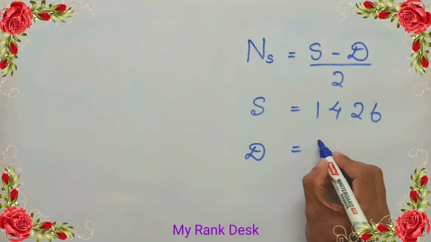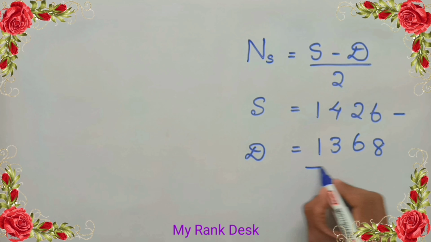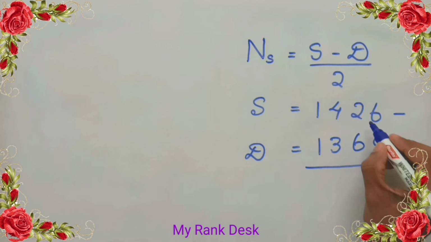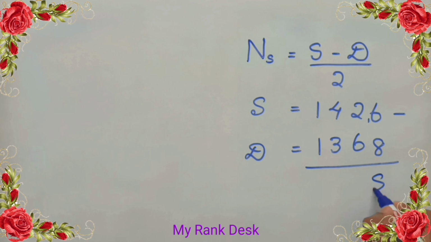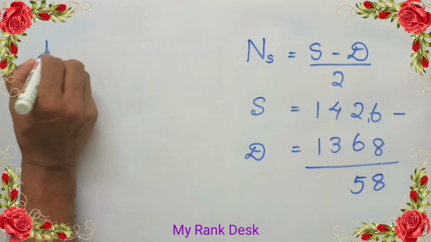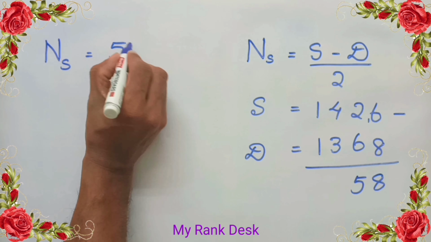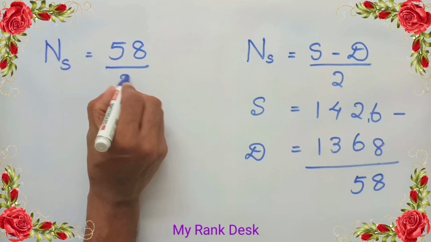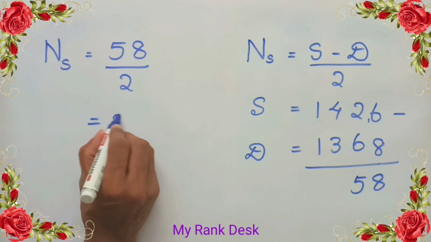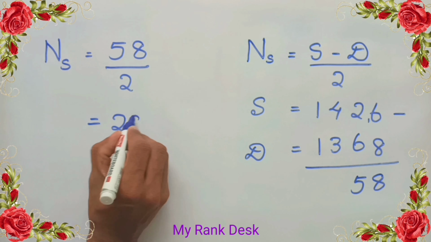Subtract the difference from the sum. The unit digit 6 is less than 8, so take 16. 16 minus 8 is 8 and 11 minus 6 is 5. 3 minus 3 is 0, 1 minus 1 is 0. NS equal to 58 by 2. That is 29. Answer 29.